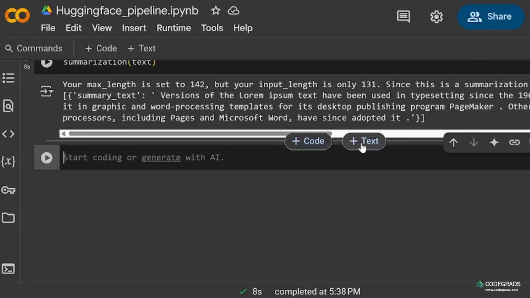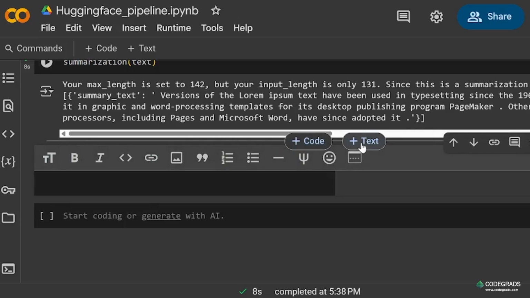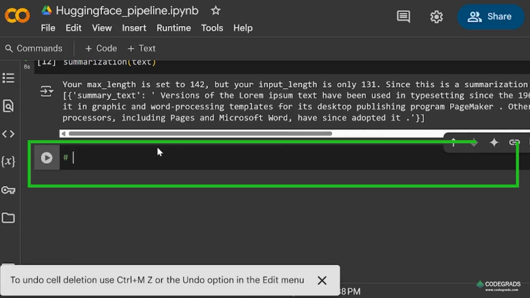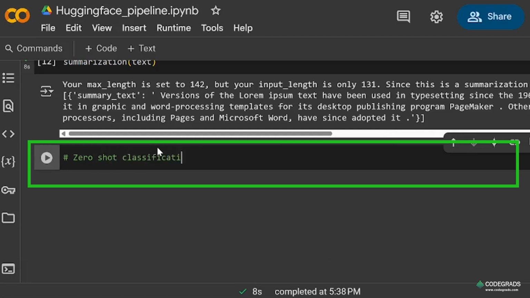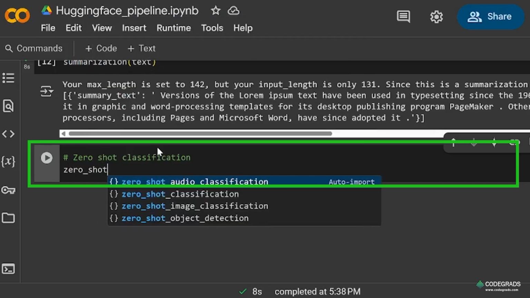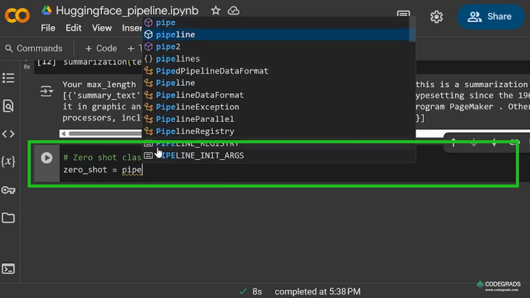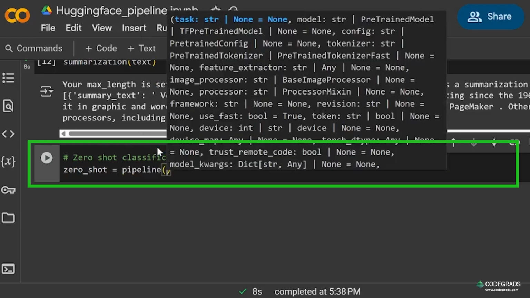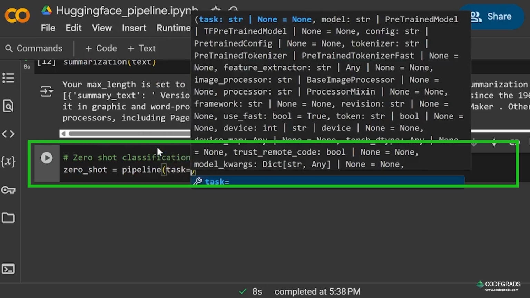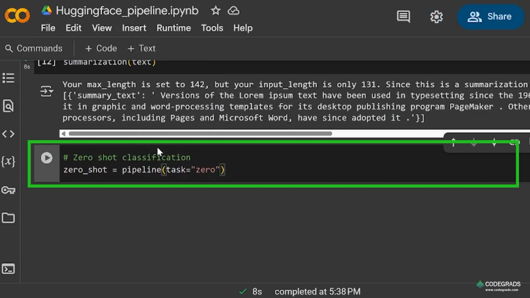Now the next task we will be achieving is zero shot classification. We'll assign the task zero shot classification.